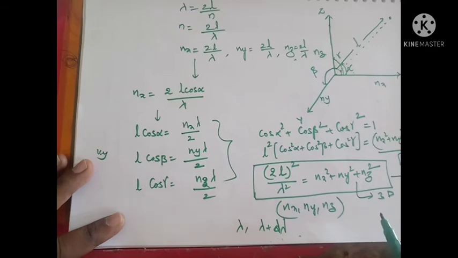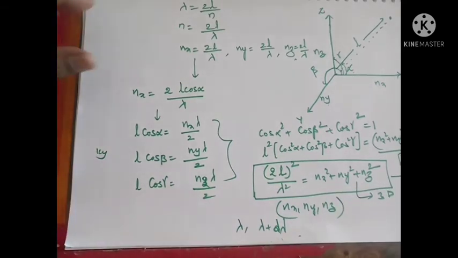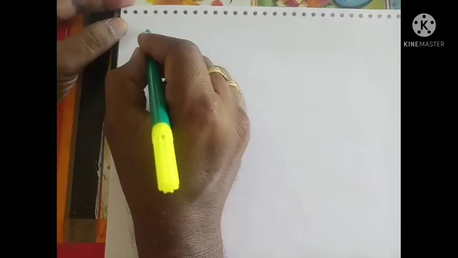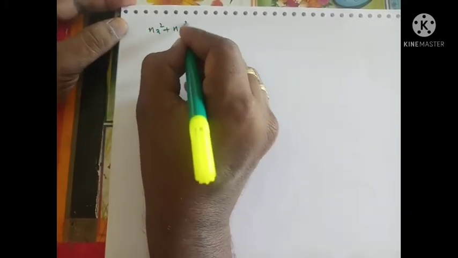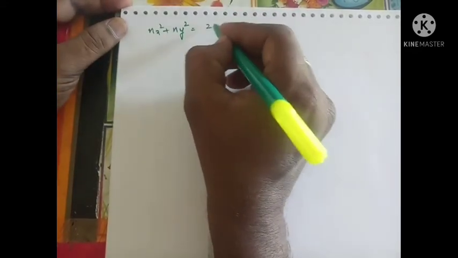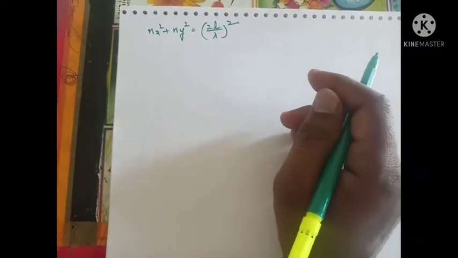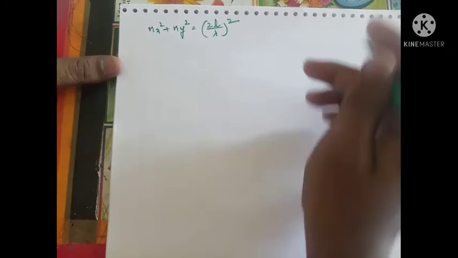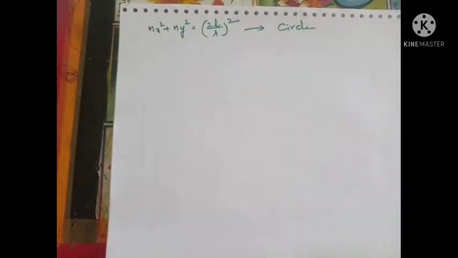But if you take a two-dimensional plane, there exist only two integers, nx and ny. So in that case, this equation can be written for the two-dimensional case as nx square plus ny square, there is no z because I am taking a two-dimensional plane, equal to 2L by lambda whole square. So what does this equation represent? It represents a circle.